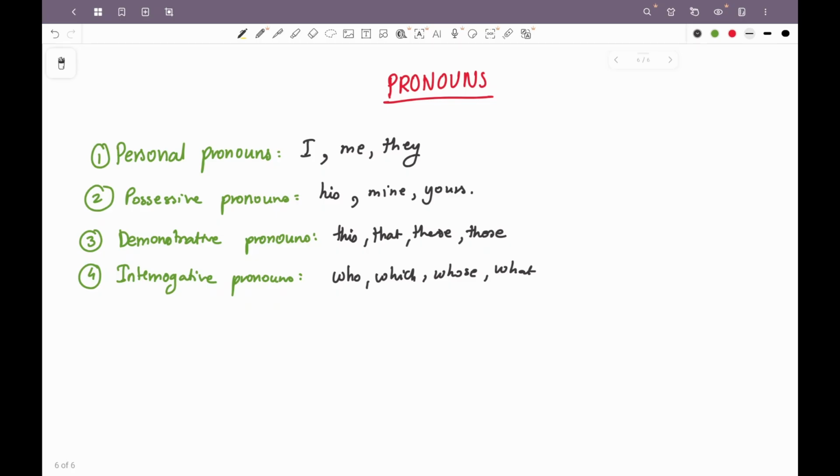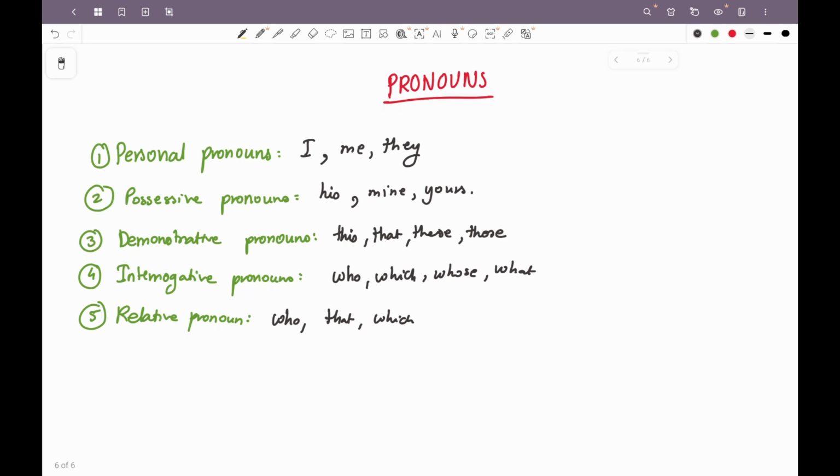So be very careful whether it is replacing a noun or not replacing the noun. If we talk about a relative pronoun, relative pronouns are used to refer to a noun that has already been mentioned before. So for example, who, that, which. For example, she is the girl who we were talking about, right?